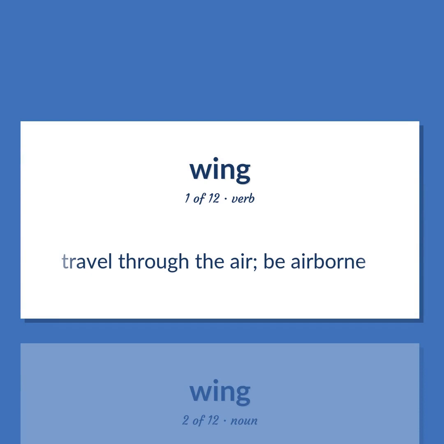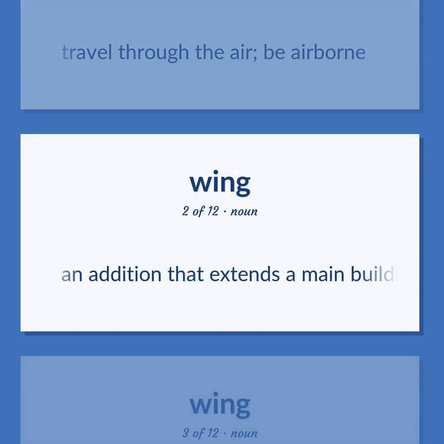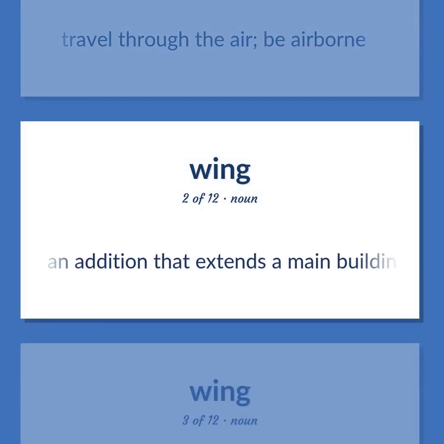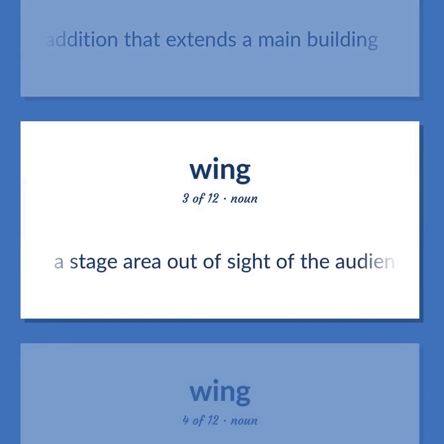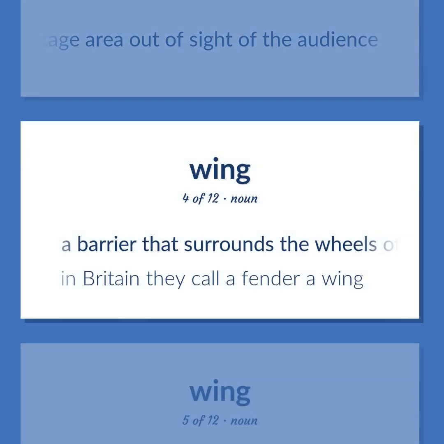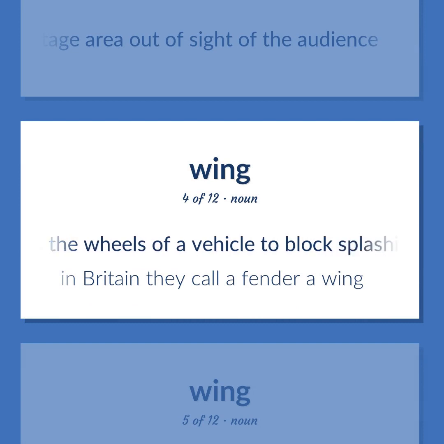Travel through the air. Be airborne. An addition that extends a main building. A stage area out of sight of the audience. A barrier that surrounds the wheels of a vehicle to block splashing water or mud. In Britain, they call a fender a wing.